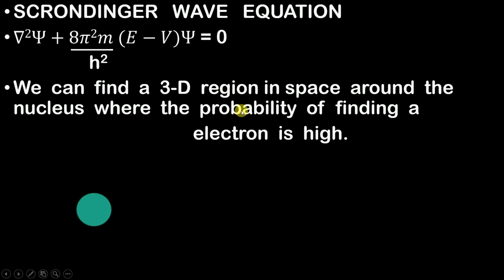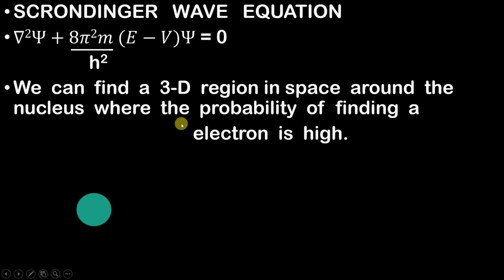I hope you understand the meaning of probability. Probability means chances. So Schrödinger said that we can find a 3D region in space around the nucleus where the probability, or you can say the chances, of finding an electron is high.